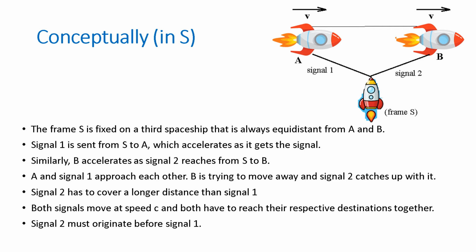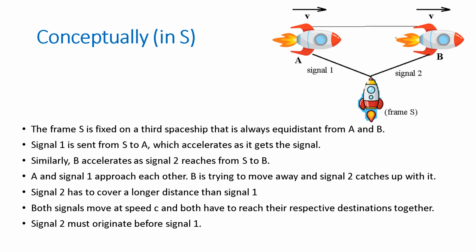We show the same thing without using the transformation formula, purely using concepts, so that the concepts are clear. Assume that the frame S is fixed on a third spaceship which is equidistant from spaceships A and B. S sends a signal 1 to A which accelerates when it receives the signal.